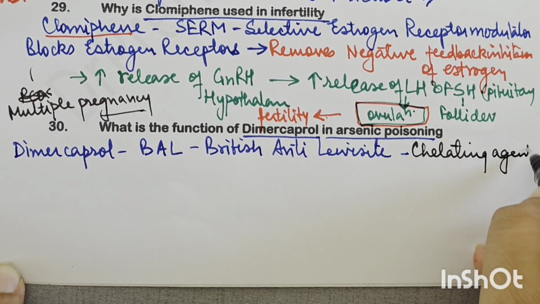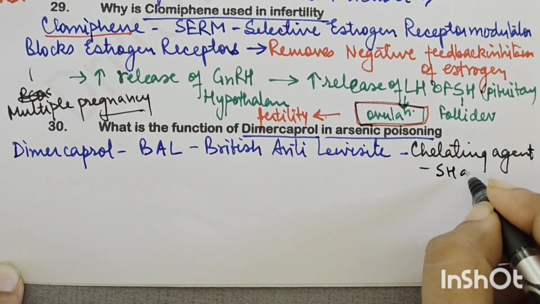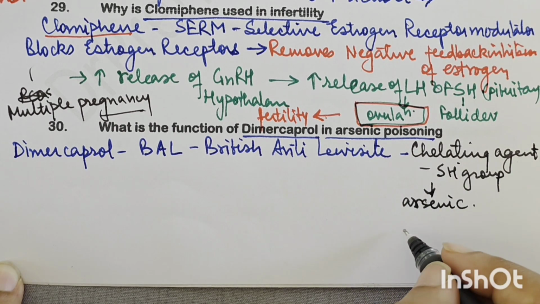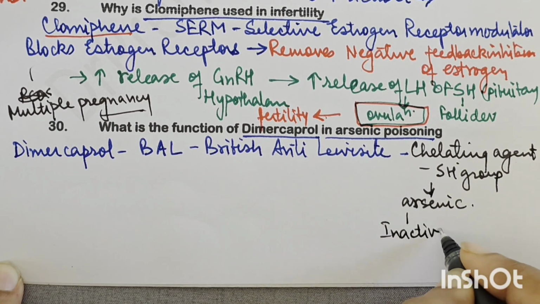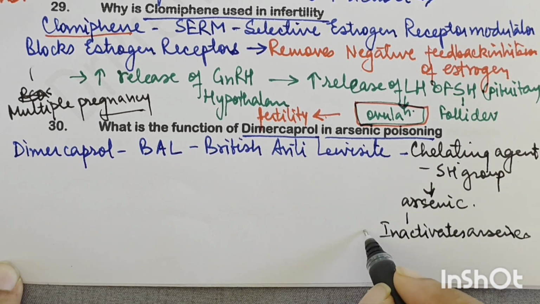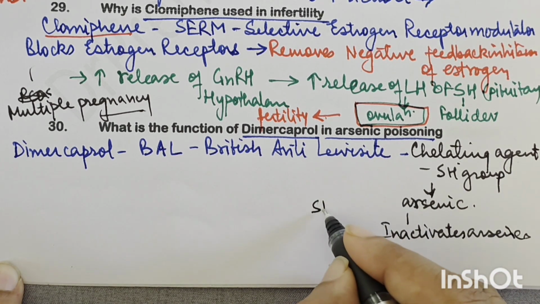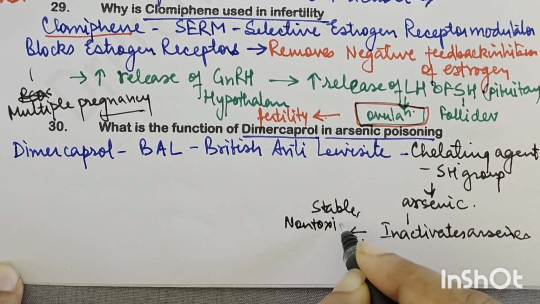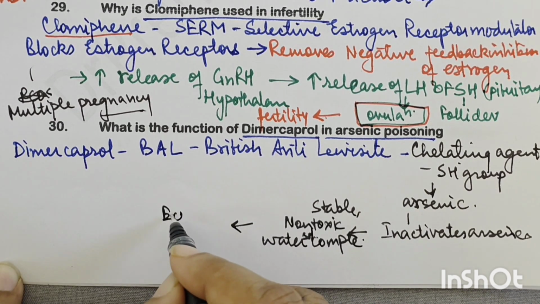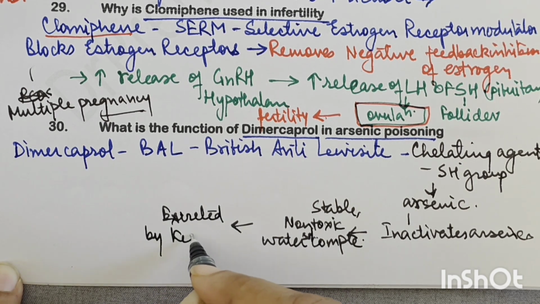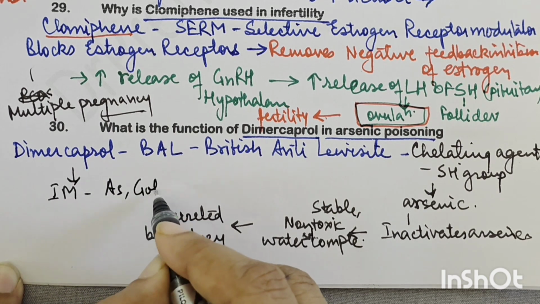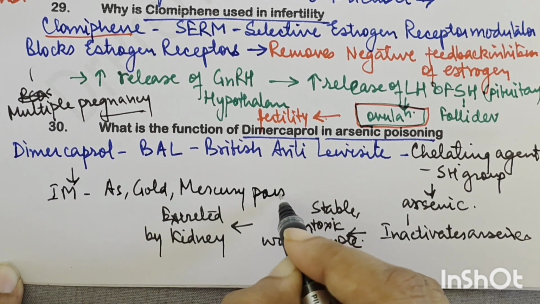You must have read about it in heavy metal poisoning. It is a chelating agent. It contains a sulfhydryl group, right? And this sulfhydryl group binds to arsenic and inactivates arsenic. So dimercaprol inactivates the arsenic, and it makes a stable, non-toxic, water-soluble complex with arsenic, and that is excreted by the kidneys. So this is the action of dimercaprol. Dimercaprol is given intramuscularly. Apart from arsenic, it is also given in gold and mercury poisonings. So that is the action of dimercaprol.